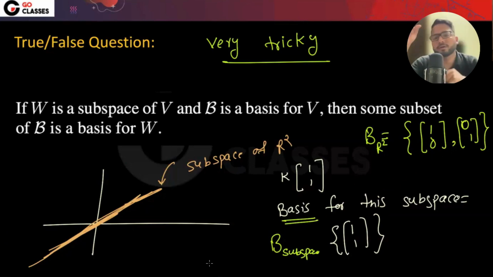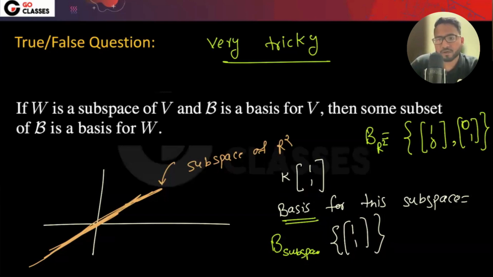See, there is some basis, and whatever the subspace is, can you form any vector in the subspace using these two vectors?